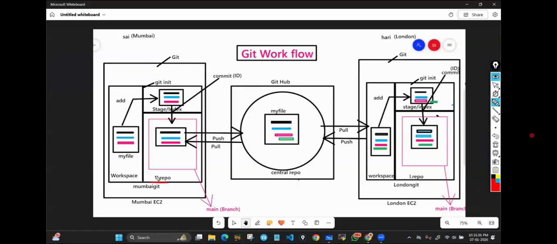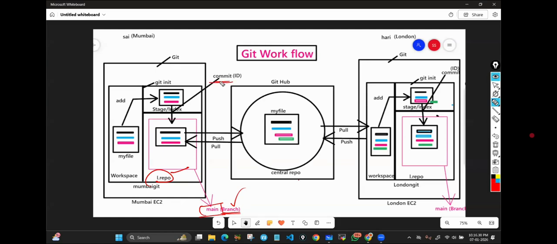You can see local repository has a branch. When you run git init, I told you, right? These three stages will get created automatically. That's what I said. In this local repository stage, you will get one branch automatically. Earlier the name used to be master, but recently they have renamed it to main. You will get it by default.